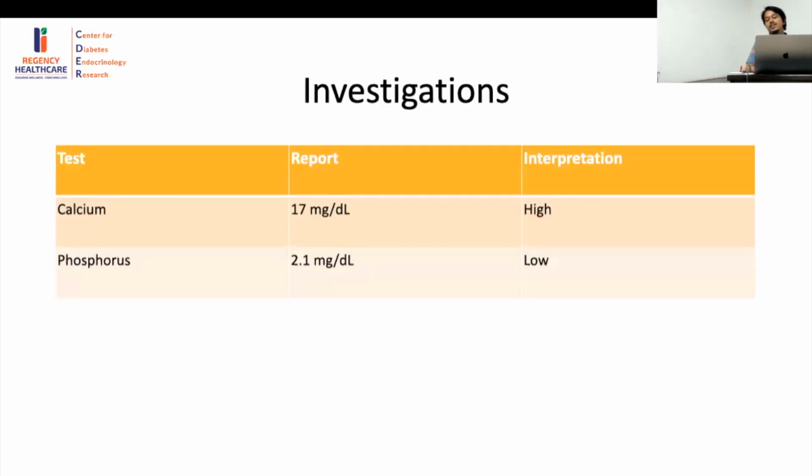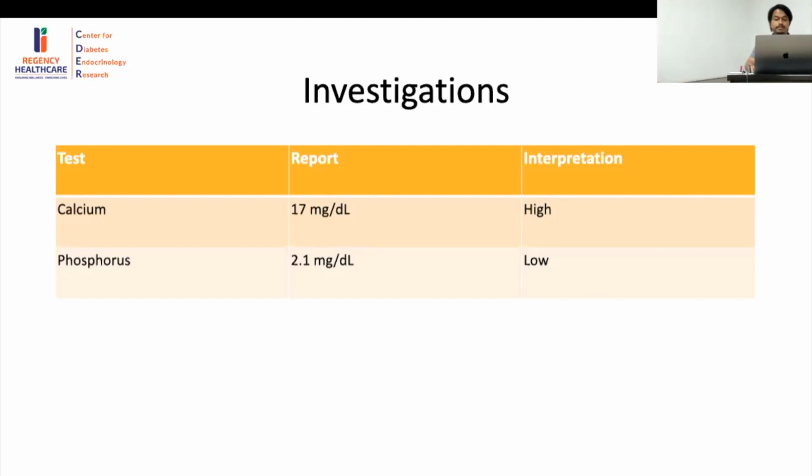Now, what came back in the next lot of investigations were of a calcium which was of 17, very, very high, along with a phosphorus which was low, which was 2.1. So what will you think here now? So this is, as you just said, this is increased PTH effect. Now the cause of this effect. What do you think about the calcium levels? So hugely increased. So what do you think in terms of a parathyroid problem, if you think of? So just by going by the calcium level, the severity of the problem, we have to think of a parathyroid carcinoma which might be present.